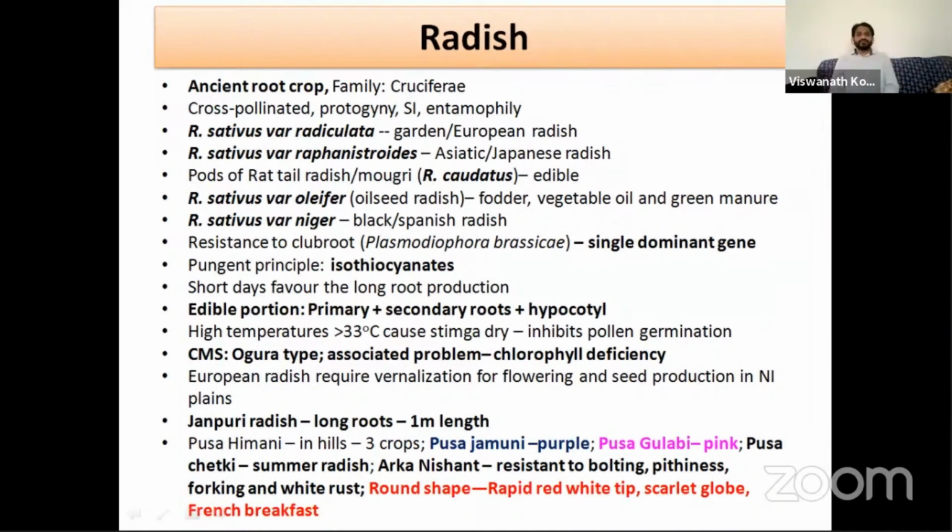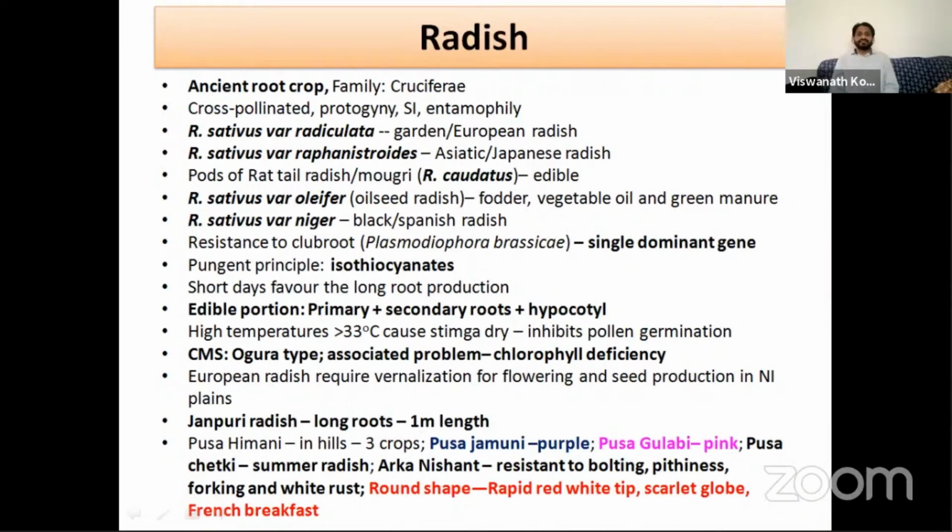Radish belongs to the family Cruciferae. Since it belongs to Cruciferae, it is protogynous and cross-pollinated, and the cross-pollination is mediated by entomophily, that means by insects. There are 2 types of radish: the European radish, Raphanus sativus variety radiculata, and the Asiatic or Japanese radish, Raphanus sativus variety raphanistroides. And there is a rat-tailed radish, another species, Raphanus caudatus. It produces pods like leguminous plants, and the pods are edible.